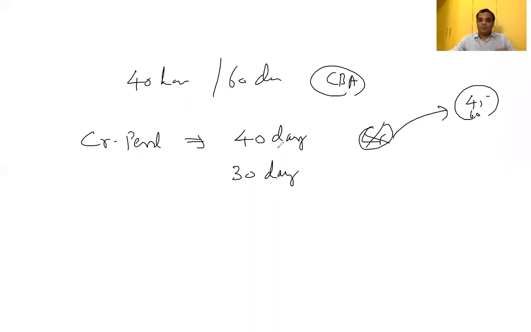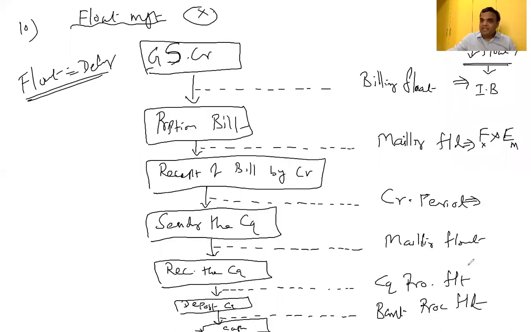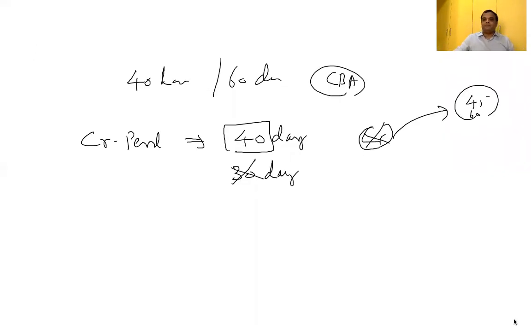Therefore, I can't alter my credit period. In the market, if the credit period is 40 days and similar industries are giving 40 days, I am forced to give 40 days. Whether I have adequate funds or not, I have to adhere. But at the same time, we are in float management. We are discussing how to reduce the float. We have to minimize the float. Is there any other technique to reduce the float? Yes, we have a technique.